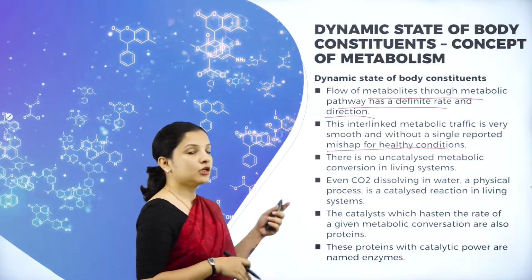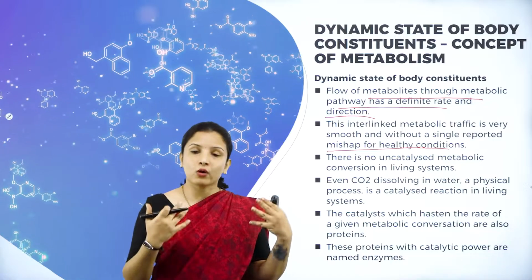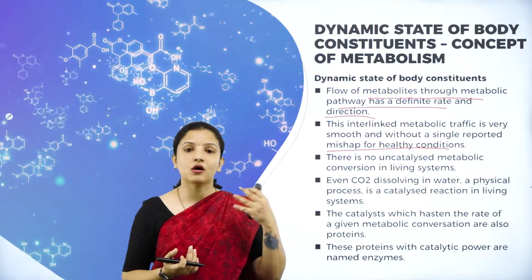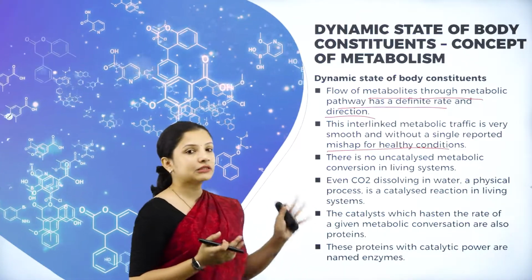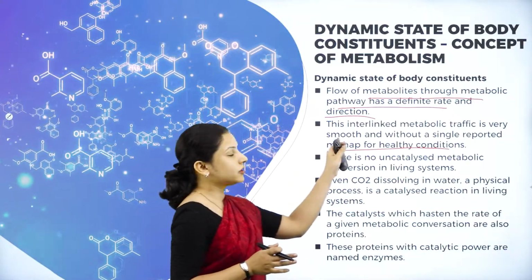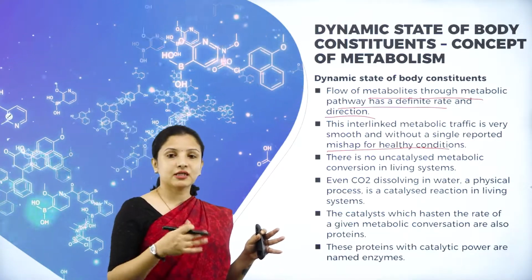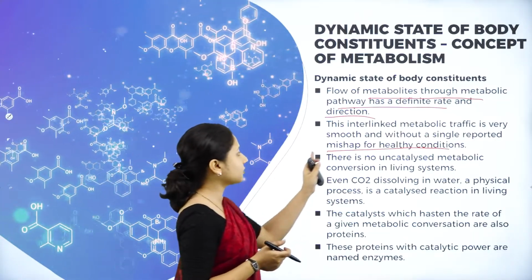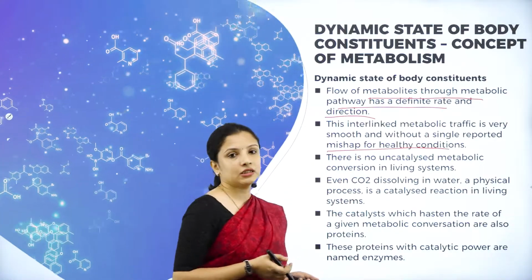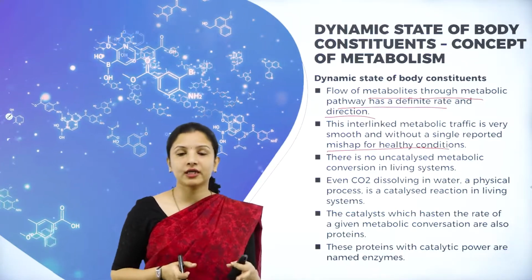They will never overlap. What happens if they overlap? It may lead to many health conditions, because our body, whatever we are today, is nothing but the various metabolic reactions taking place in an orderly manner. Just like how vehicles maintain themselves in traffic, the metabolites taking part in a metabolic pathway play their role very smoothly, without causing any problem, without overlapping or halting their reaction.